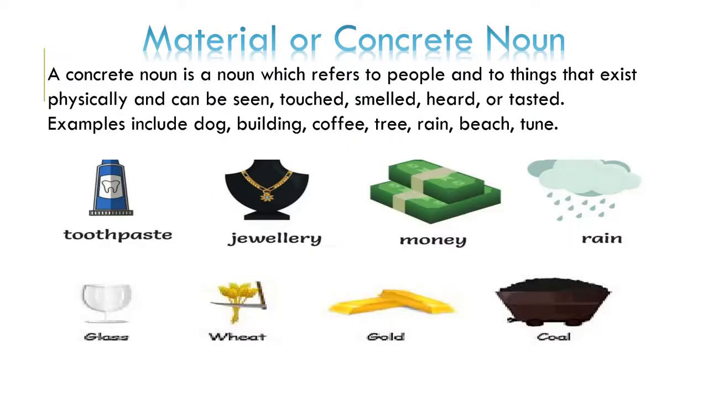Moving next, a material noun or a concrete noun, we can say. What is a material noun and a concrete noun? A material noun has a physical entity, a physical appearance. Just like here examples are given: toothpaste, jewelry, money, rain, glass. Those are all non-living things, but they do have a physical entity, so they are known as material or concrete nouns. For example, dogs, building, coffee, tree, rain, beach, tune, those all have a physical entity, right? So that is why they are all known as material nouns.